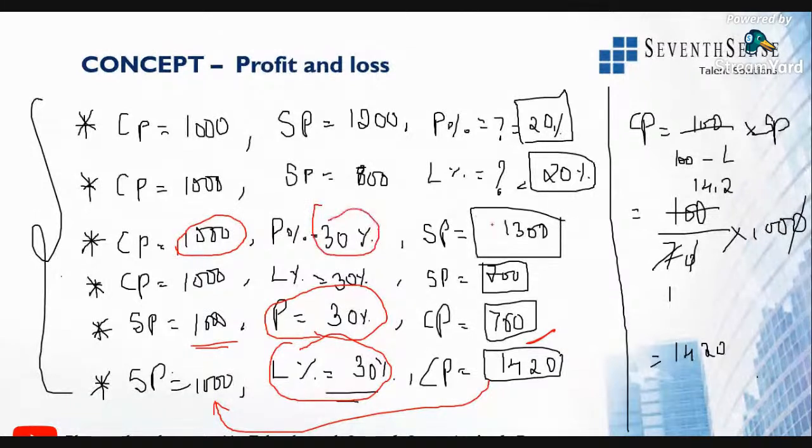Obviously, selling price will be more than cost price. When loss is given, cost price is 1000, selling price is 700. Obviously, cost price is greater than selling price. That is the point you need to know.